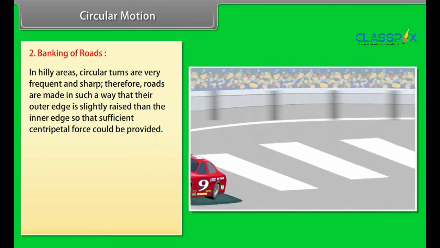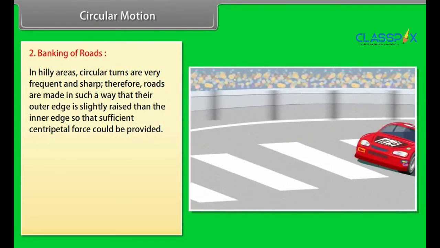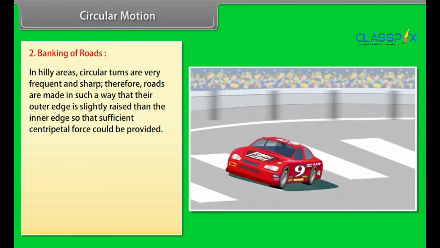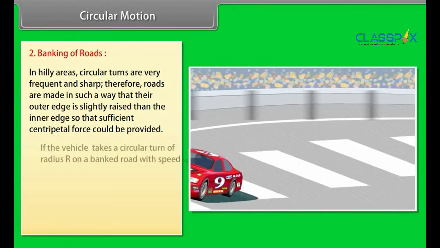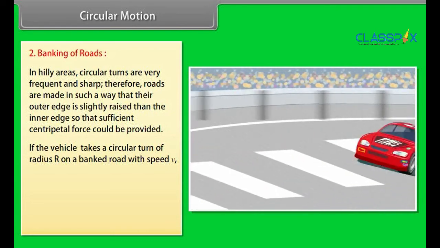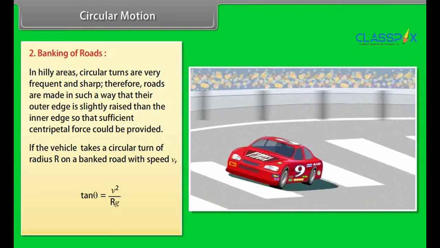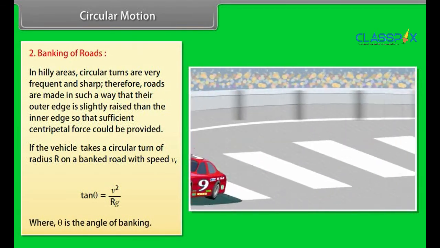Number 2. Banking of roads. In hilly areas, circular turns are very frequent and sharp. Therefore, roads are made in such a way that their outer edge is slightly raised than the inner edge so that sufficient centripetal force could be provided. If the vehicle takes a circular turn of radius r on a banked road with speed v, tan θ = v²/rg, where θ is the angle of banking.